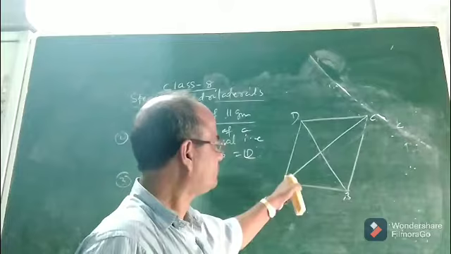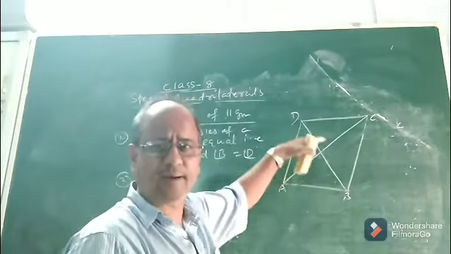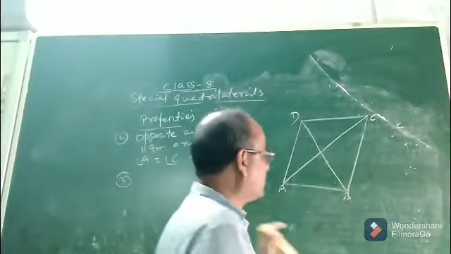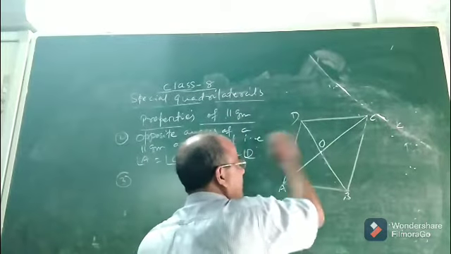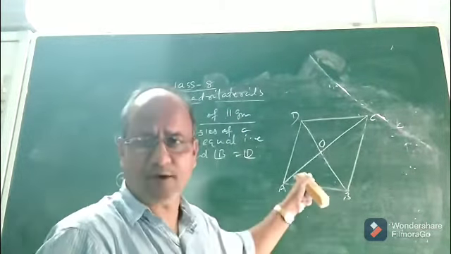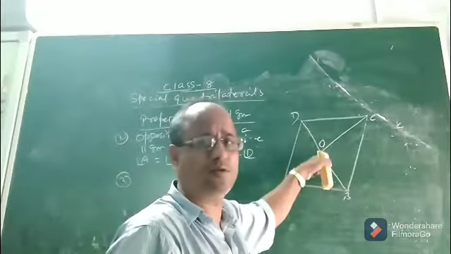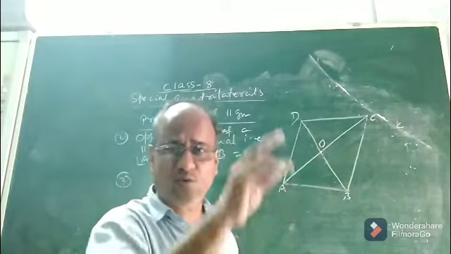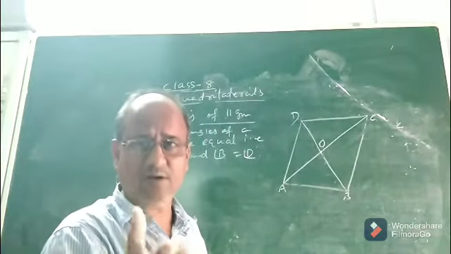Okay. Now, so you draw any parallelogram ABCD and join the two diagonals, that is AC and BD. Suppose they intersect at the point O. Suppose their point of intersection. The point of intersection of the two diagonals is suppose O. Okay. So after joining the two diagonals, now what you will do?